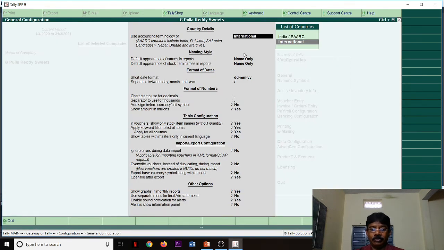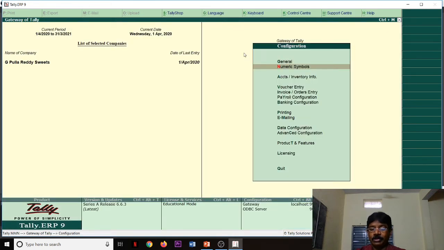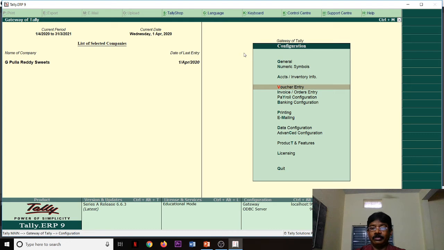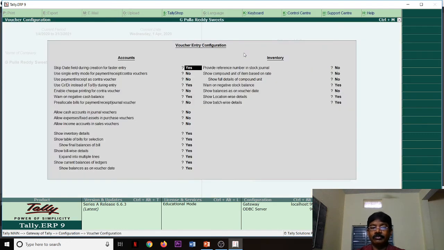General we already discussed last lecture. Numeric symbols also. Accounts and inventory also. And voucher entry also. Okay. Anytime you have to use this one, use CrDr instead of that. That is what we usually use. Usually we are using that.